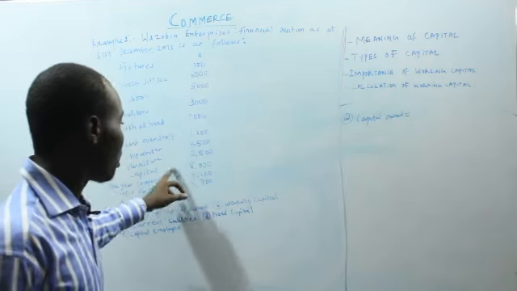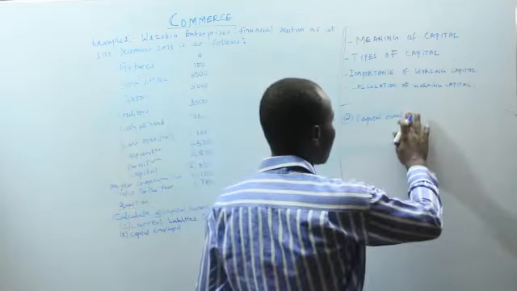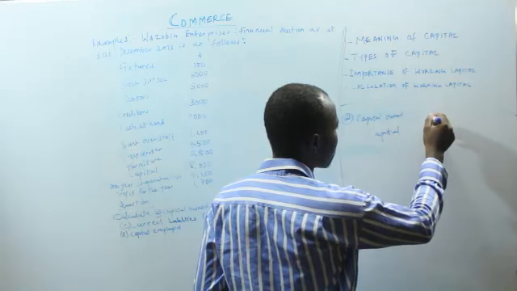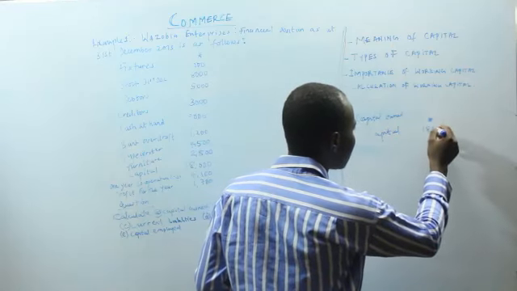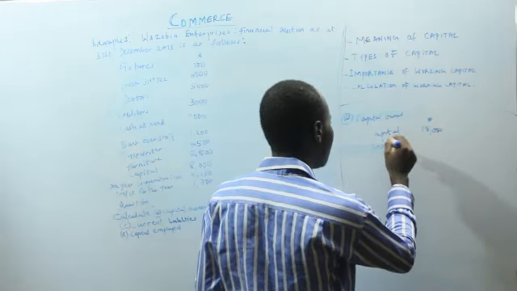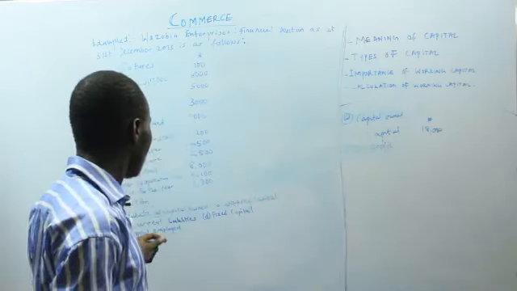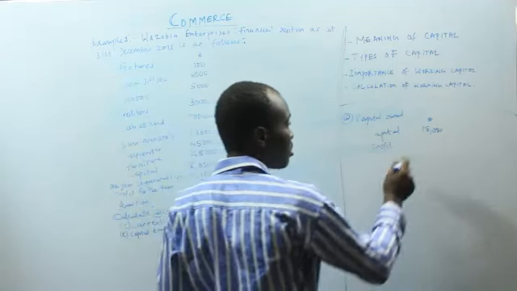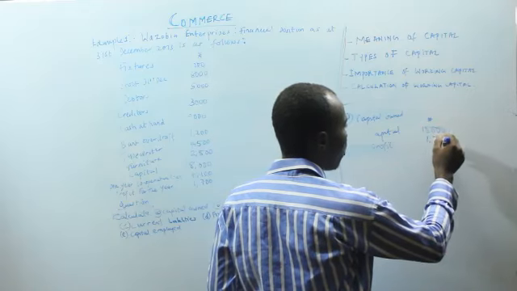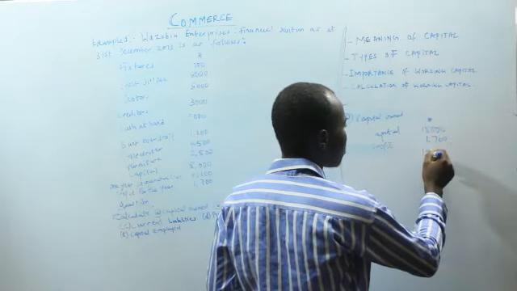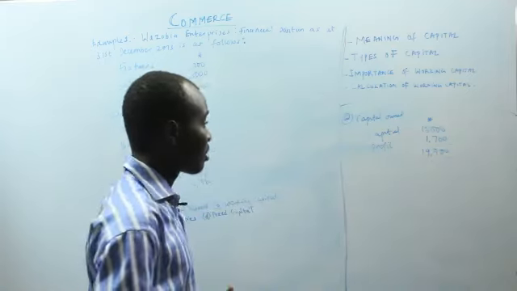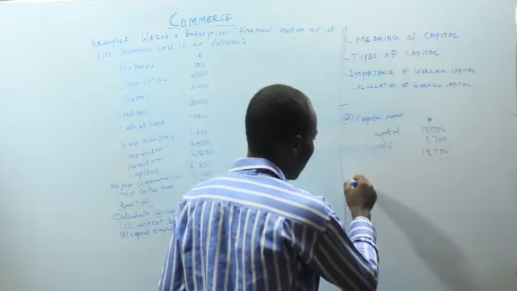So capital owned, the capital is 18,000 plus the profit made within the period. That will be the owner's equity in the business, which is the capital owned. So you have 19,700 as the capital owned.